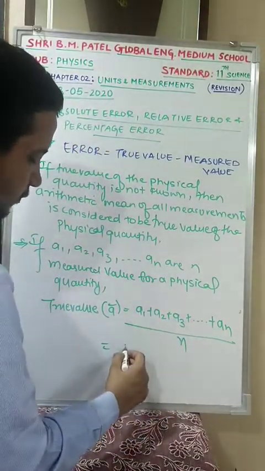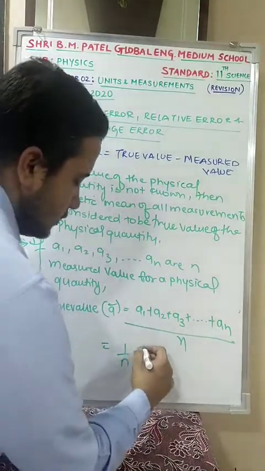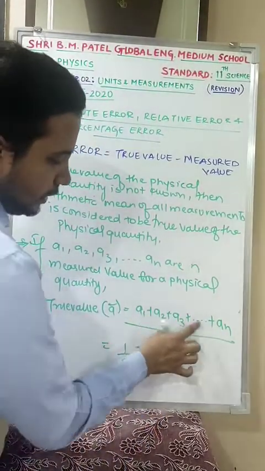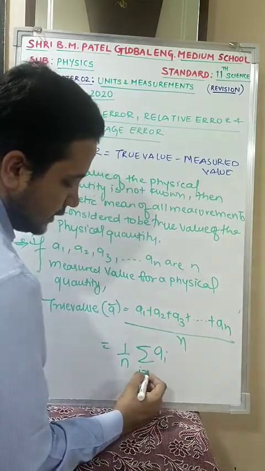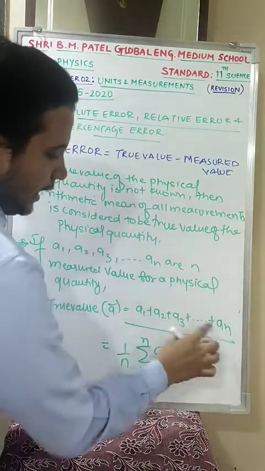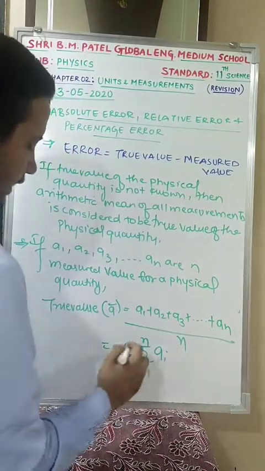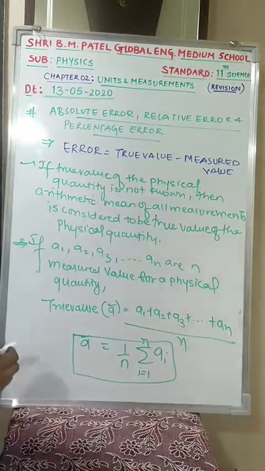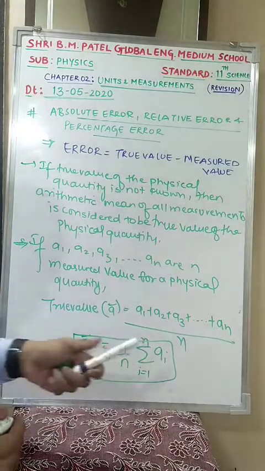I can represent this as 1 by n out, and the summation of ai, because it is 1, 2, 3, up to n. So i is changing from 1 till n. It starts from 1 and ends at n. So I have true value a bar equal to 1 upon n summation i from 1 to n of ai. Is this clear?